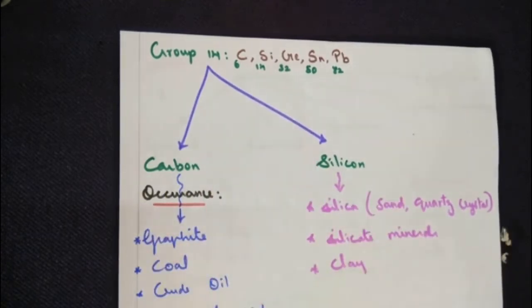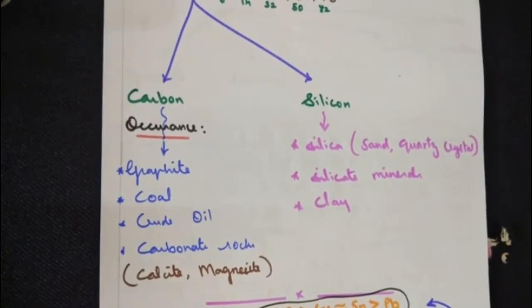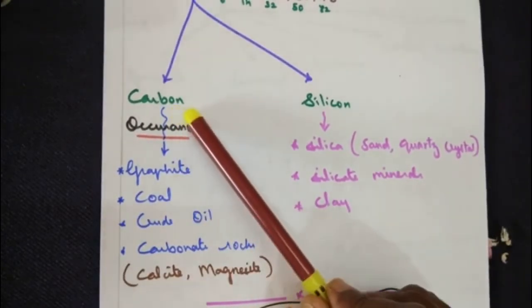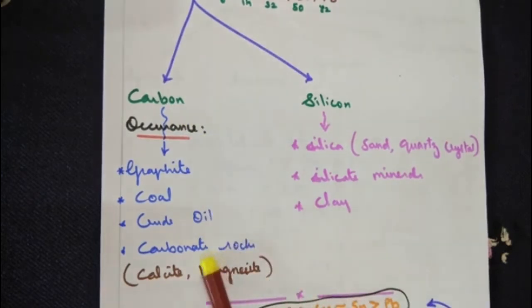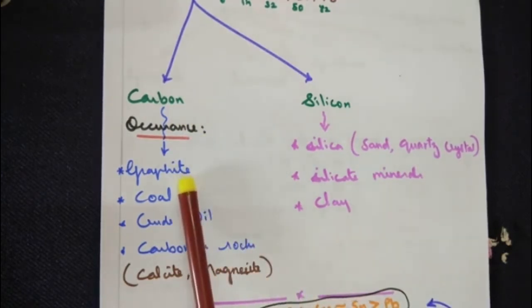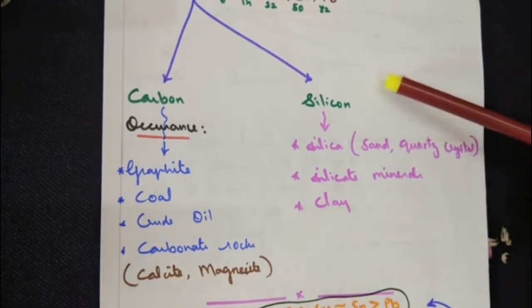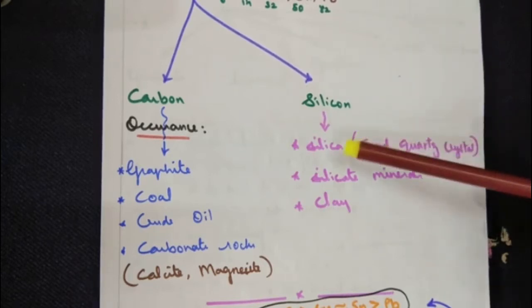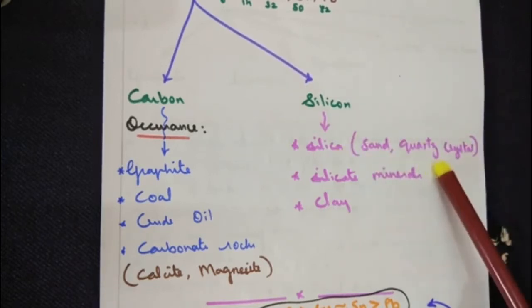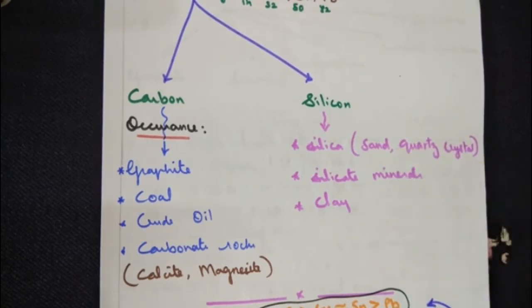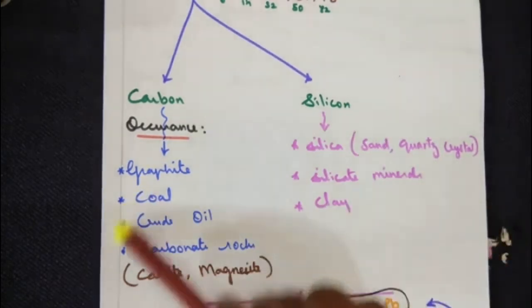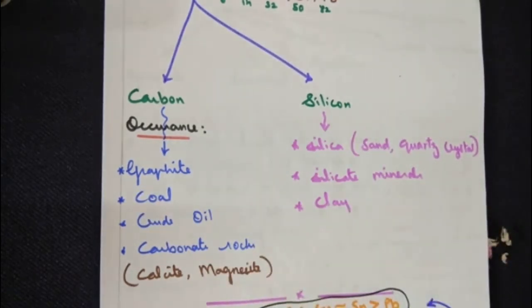Now when we see the occurrence of carbon and silicon: carbon is found in many sources. The main sources I have written down: graphite, coal, crude oil, carbonate rocks, namely calcite and magnesite, etc. Silicon occurs as silica, that you have seen in the metallurgy chapter, in the form of sand, quartz crystal, etc., silicate minerals and clay. So these are the occurrences of group 14 elements carbon and silicon.